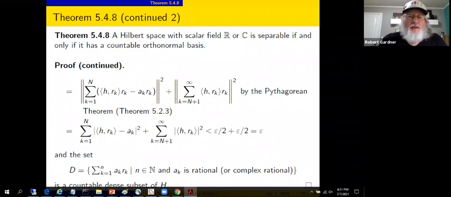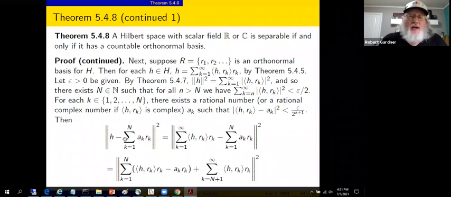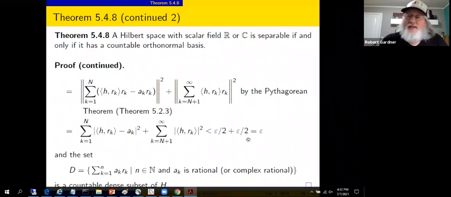Let's maybe run back and look at the quantity we started with. It's got our eye on a sum of this sort. We took h minus the sum of a sub k, r sub k, where these a sub k's were rational or rational complex numbers. And we've got that norm squared less than epsilon. So I can balance this and make the norm itself less than epsilon for arbitrary epsilon, but this should suffice at this stage. So we took an arbitrary h in the Hilbert space, and we found a sum of this sort where the a sub k's are rational, or rational complexes, and any h is within epsilon of an element of this set.